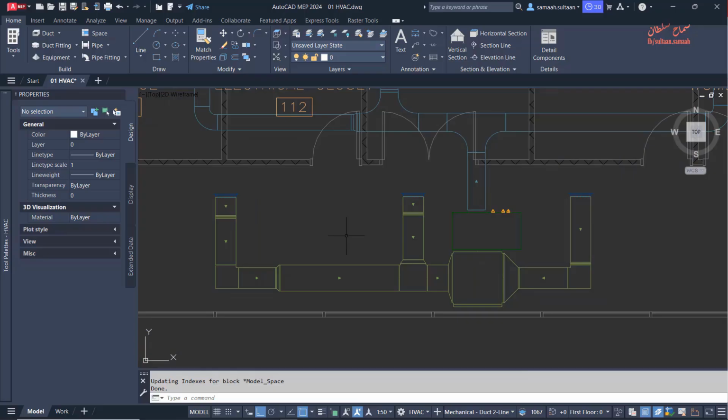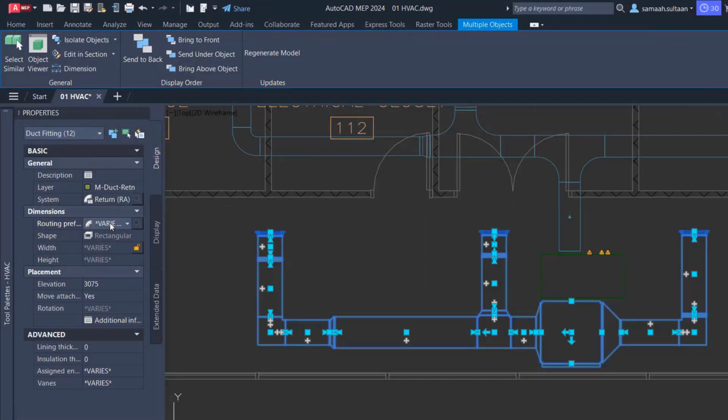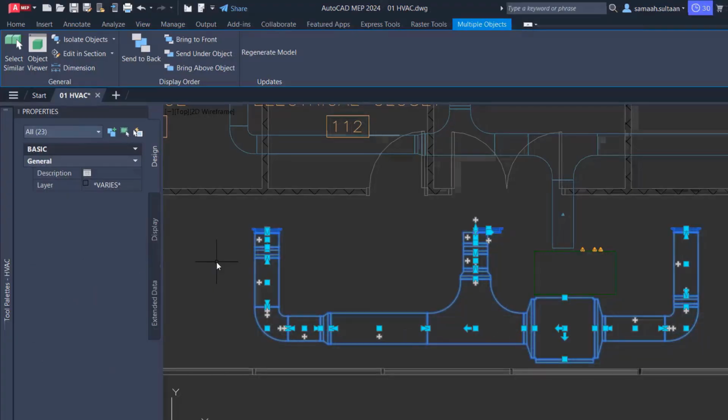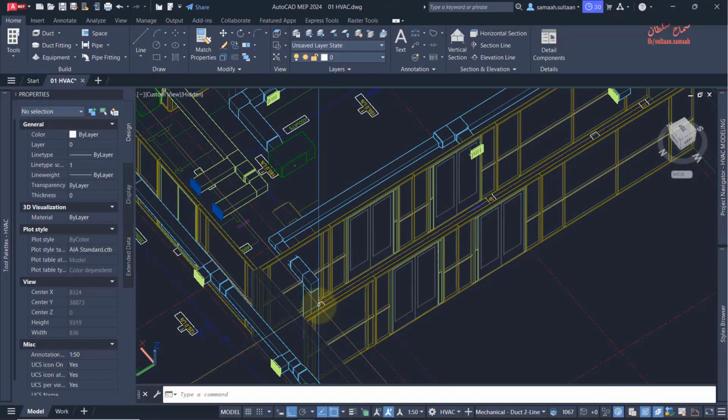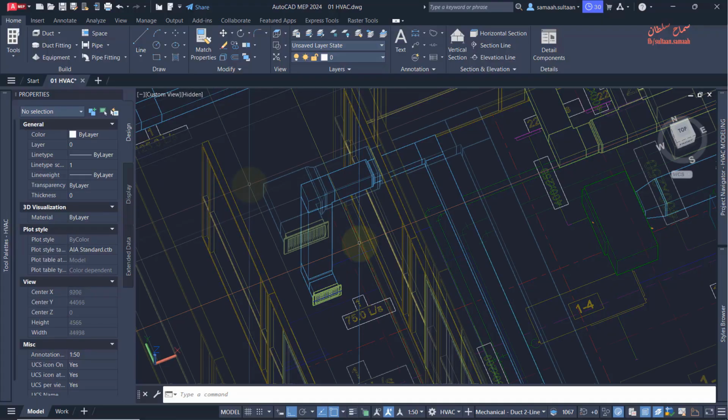Validating and correcting duct system properties by ensuring all layout parts, ducts, fittings, and MV parts use the correct routing preference via properties palette or style browser. Resolve the misaligned duct, correct the grill's elevation, and accept regenerated fitting solution.